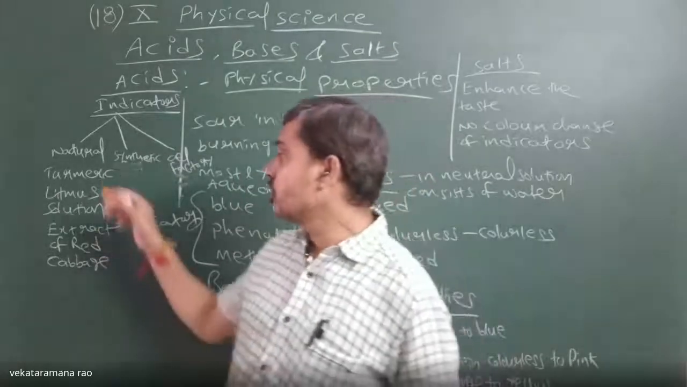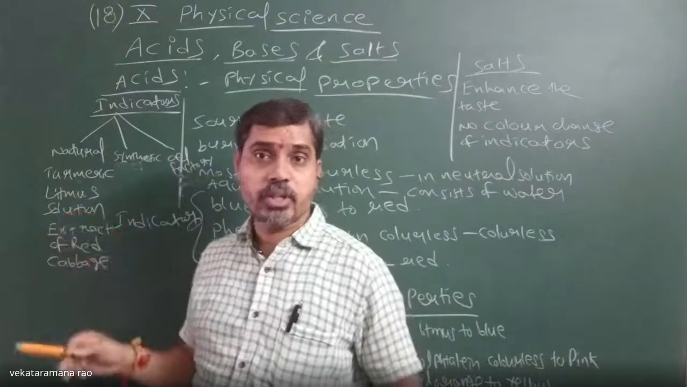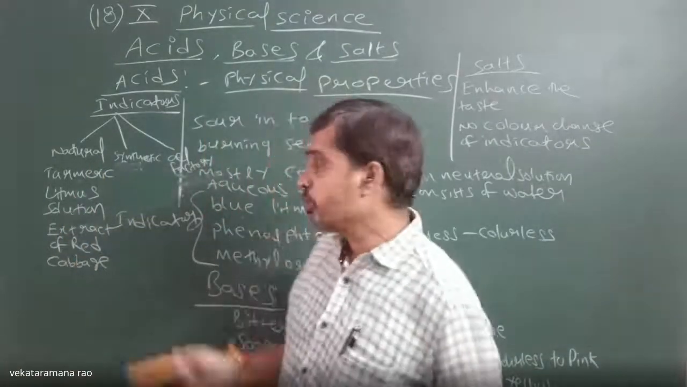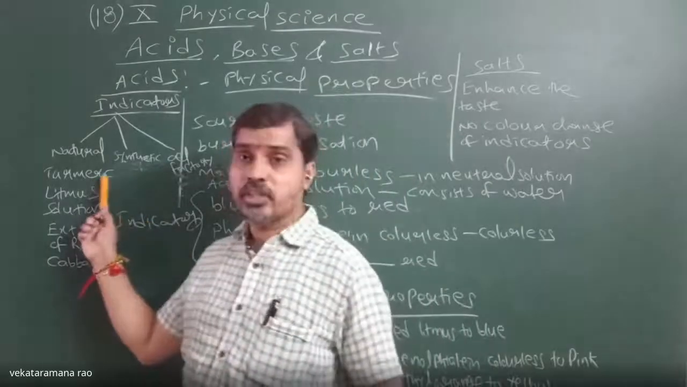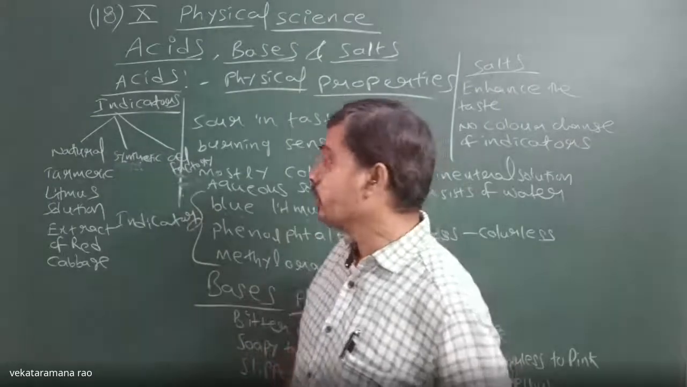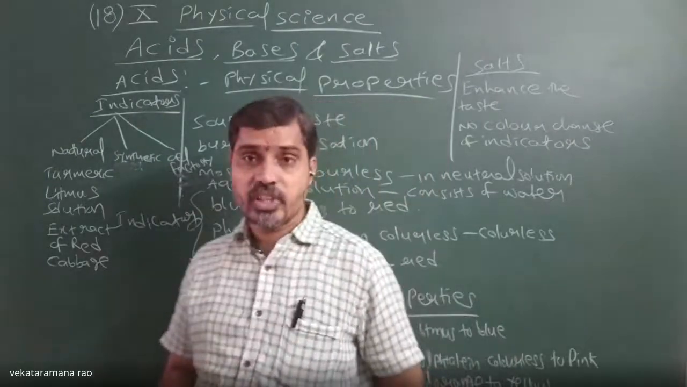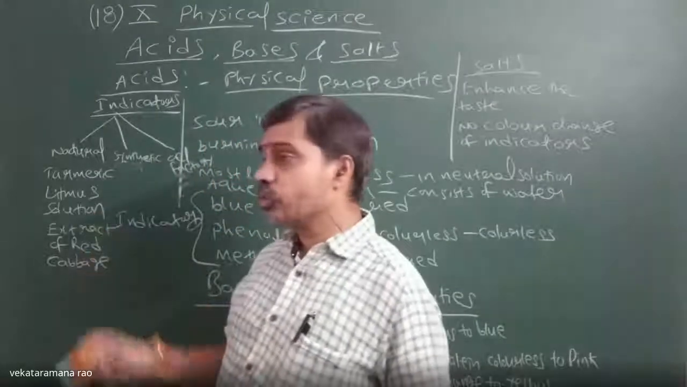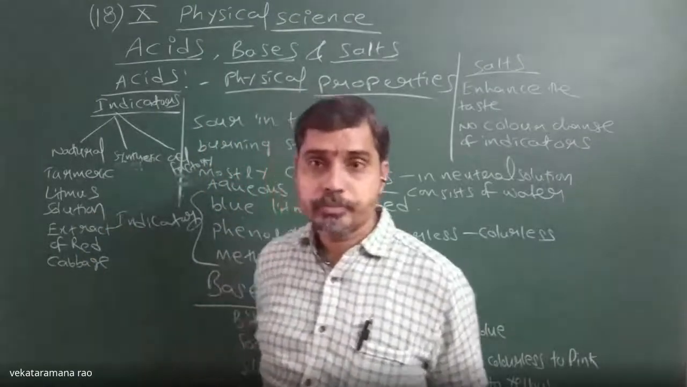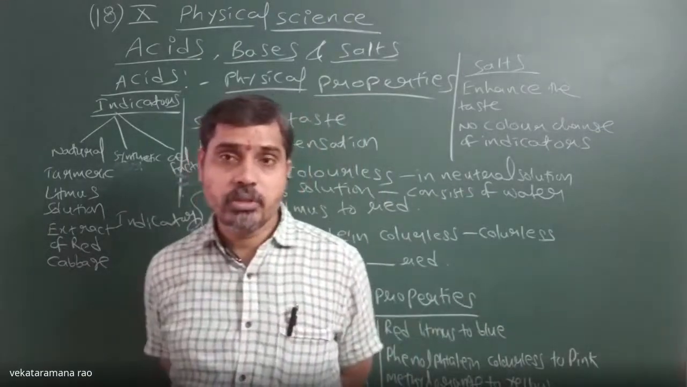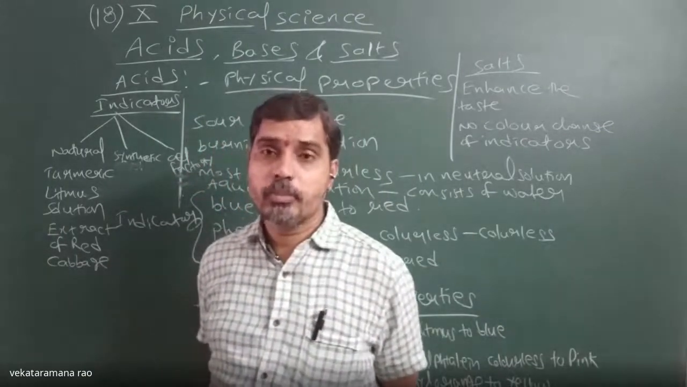So all these are what we call natural indicators. Turmeric generally has a yellow color. Yellow color will change to red in bases, and bluish green in acids. Litmus solution color will generally be green, which can change its color to purple in acids.